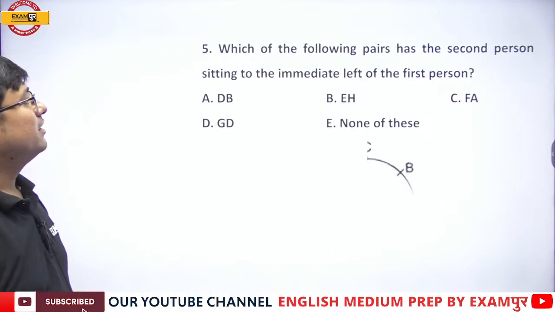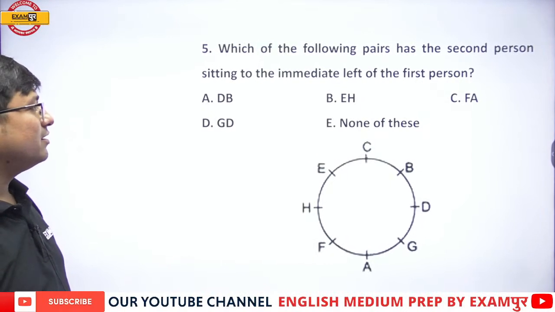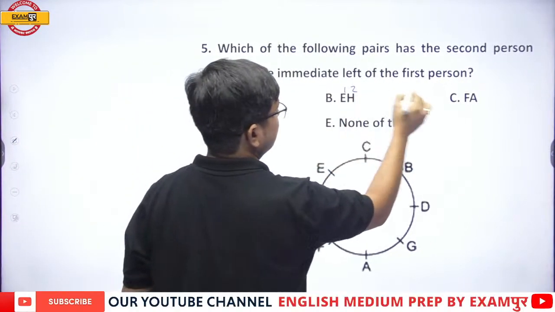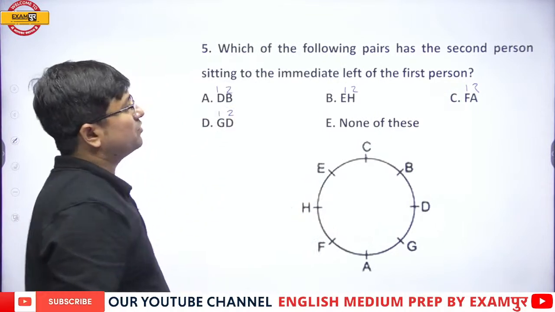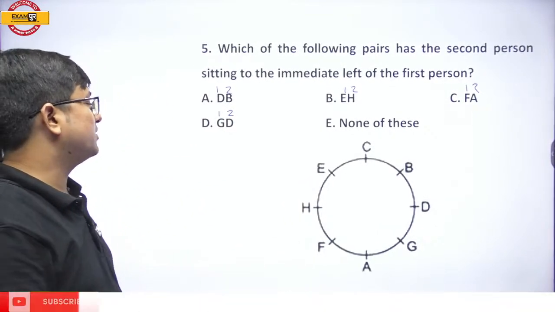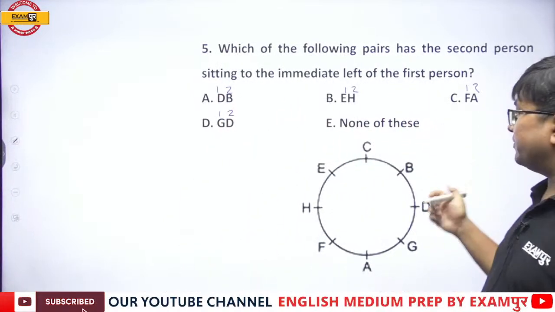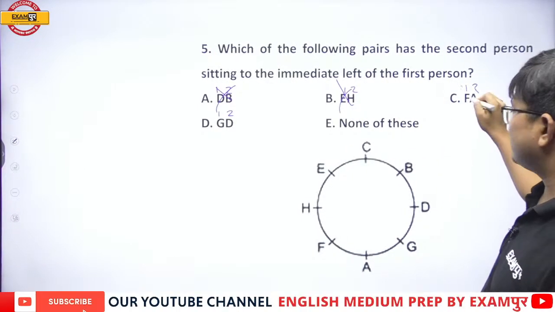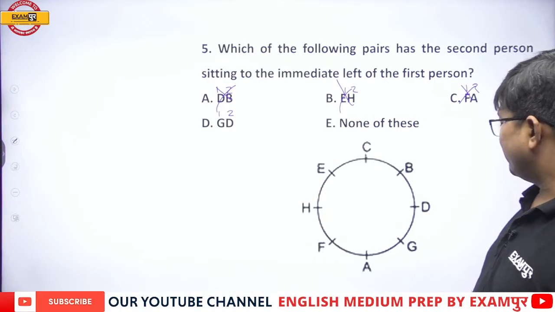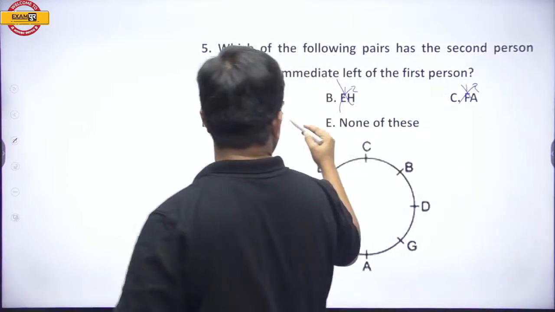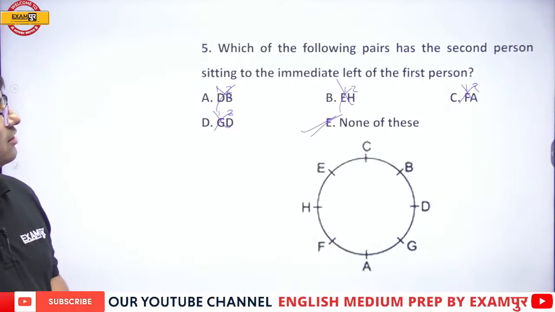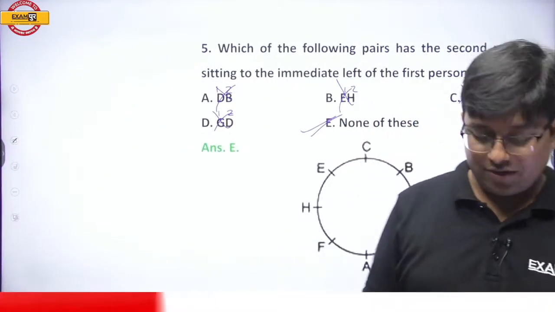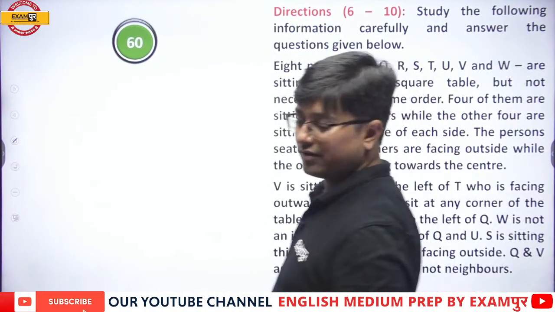Getting it? Next. My dear students, in which of the following pairs is the second person sitting to the immediate left of the first person? B is immediate left of D? No, B is immediate right of D. H is immediate left of E? No, H is immediate right of E. A is immediate left of F? No, A is immediate right of F. D is immediate left of G? No, D is immediate right of G. So the right answer is none of these. Getting it, everyone? Yes or no? Okay, now the next thing.